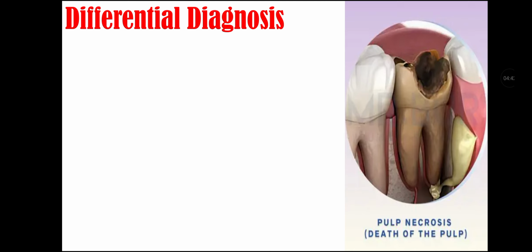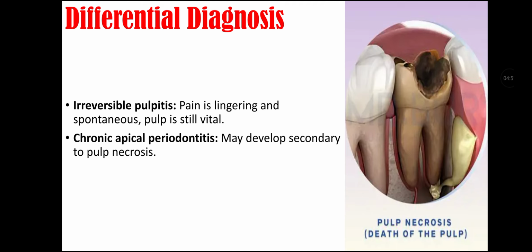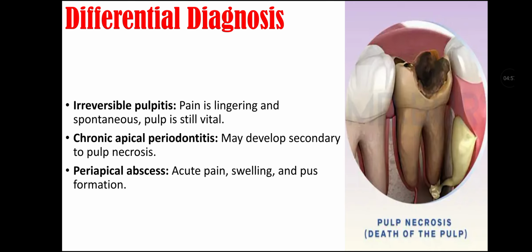Differential diagnosis of pulp necrosis. First may be irreversible pulpitis. In this, pain is lingering and spontaneous, but pulp is still vital. Second is chronic apical periodontitis that may develop secondary to pulp necrosis. And third is periapical abscess, that is acute pain, swelling, and pus formation.